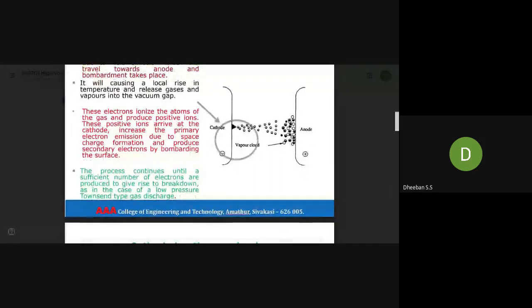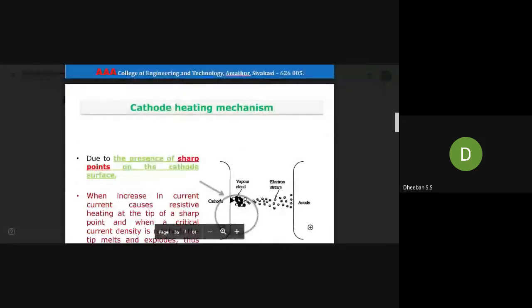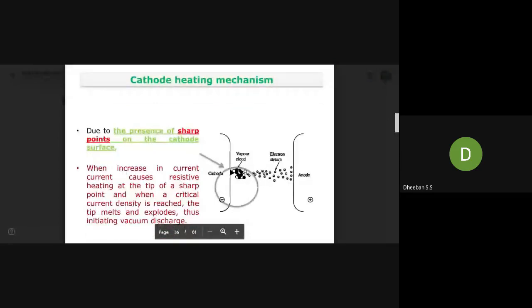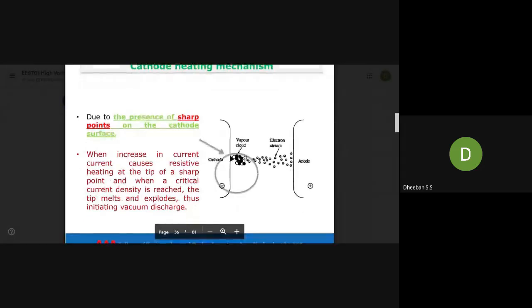Next is the cathode heating mechanism. Here they say that due to the presence of sharp points on the cathode surface, an increase in current causes resistive heating at the tip of a sharp point. Then a critical current density is reached, the tip melts and explodes, thus initiating a vacuum discharge.